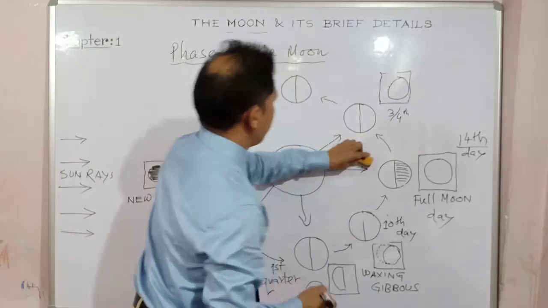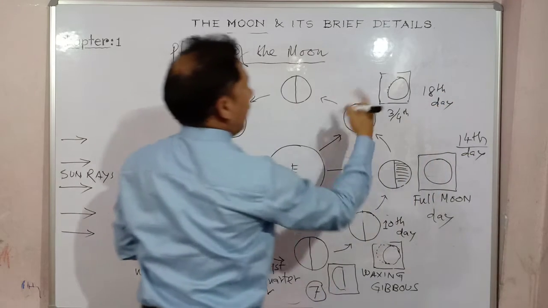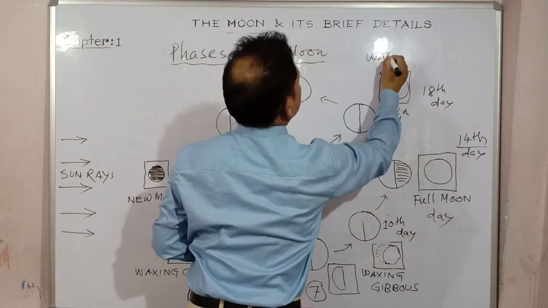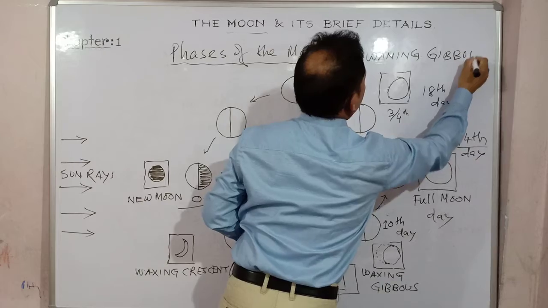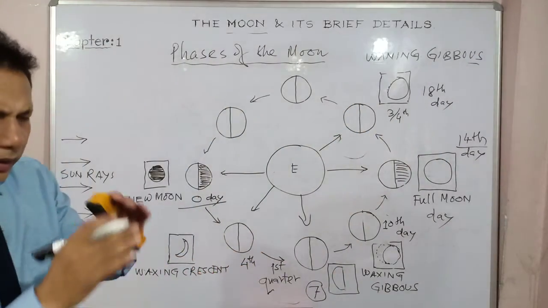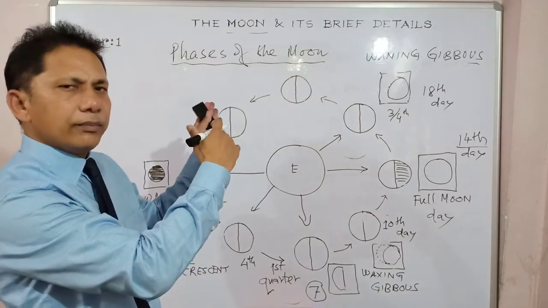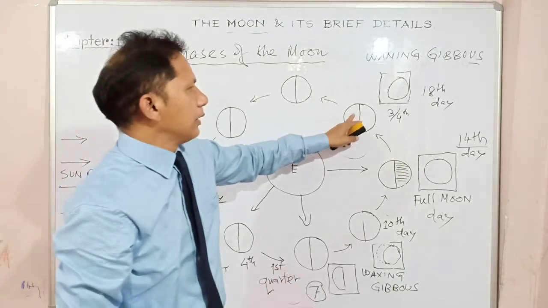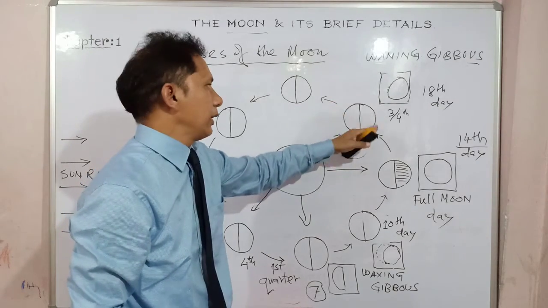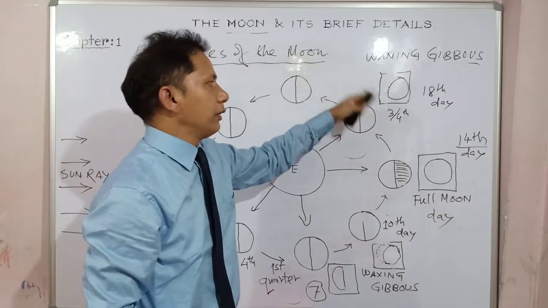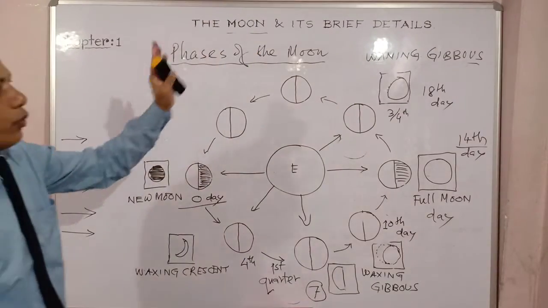So I am writing outside. Let's write on the outside. So this is the 18th day, right? And this is known as what? As I have said, this is a waning phase, waning gibbous. Immediately after the full moon, when it starts decreasing, it goes into the waning phase. You can see only 25% is already lost. From the full moon, it has started decreasing and losing its brightness, and 25% is already darker, entered into the darker side, not receiving the sunlight. Only this much is visible from the earth. So this is known as waning gibbous.